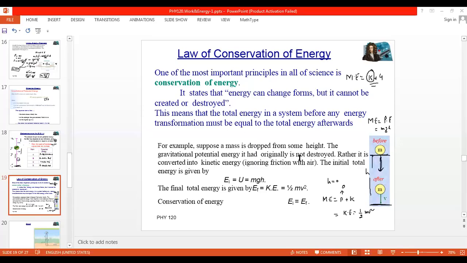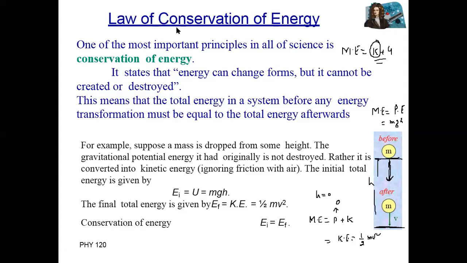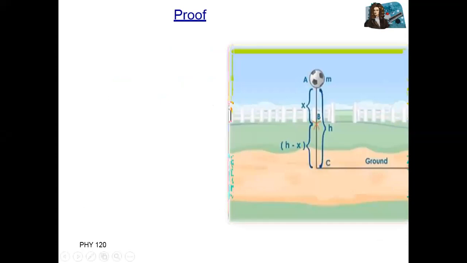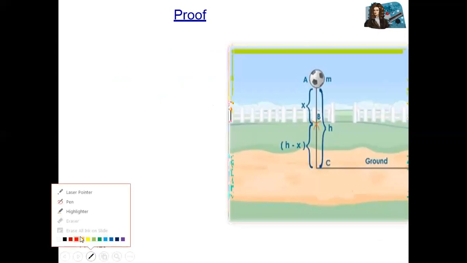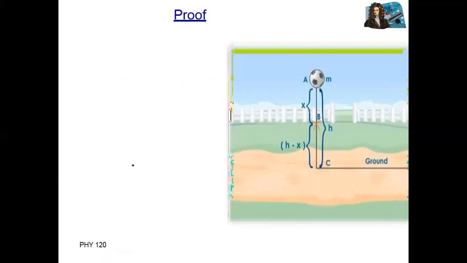I want to solve one example on this law of conservation of energy, and then I want to prove the law of conservation of energy. The total energy of a system remains conserved, constant. Let me prove the law of conservation of mechanical energy. Law of conservation of mechanical energy means the sum of kinetic energy plus potential energy. Let's suppose we consider this ball at height h from the surface of the ground, surface of Earth.